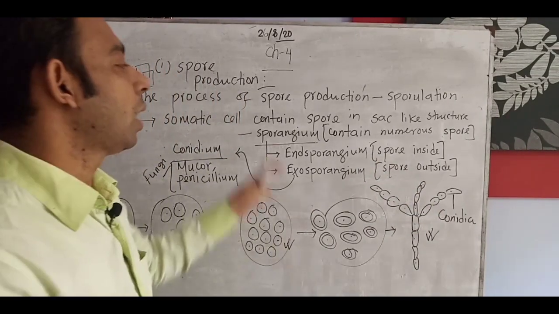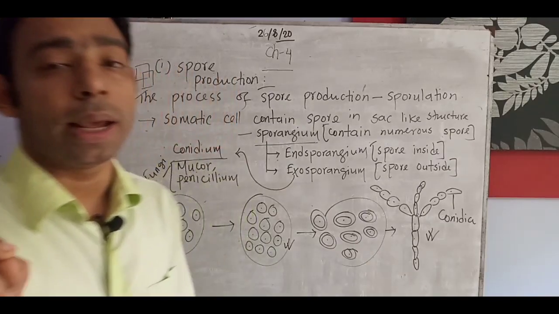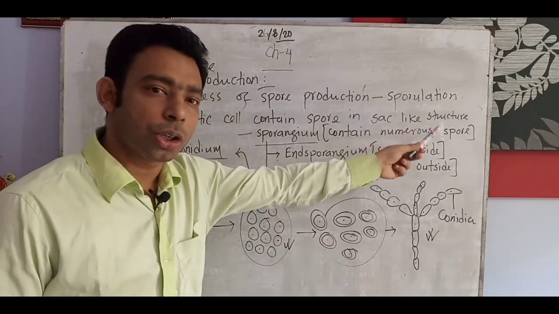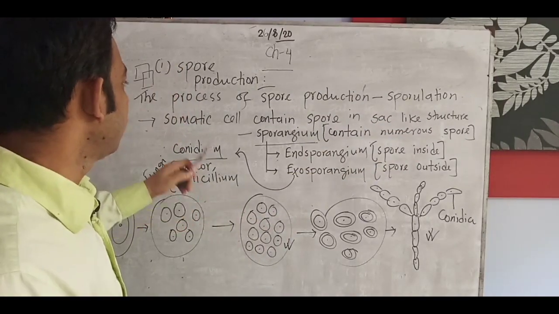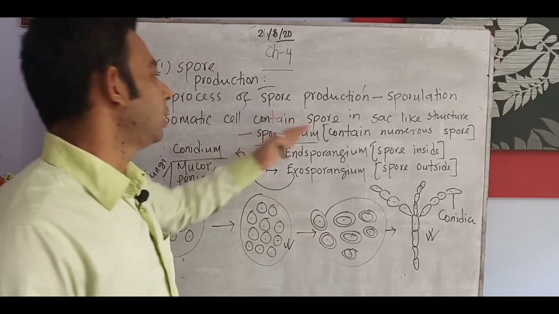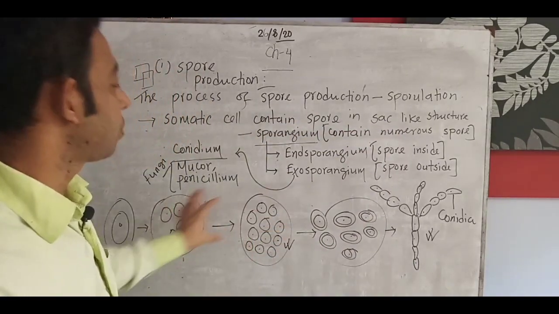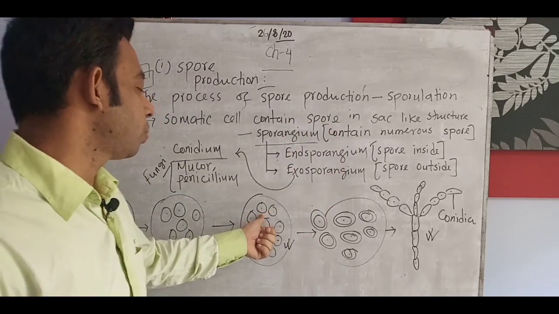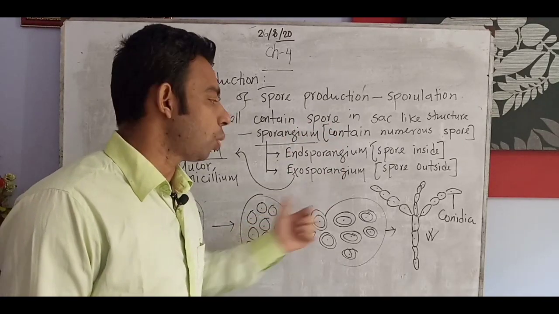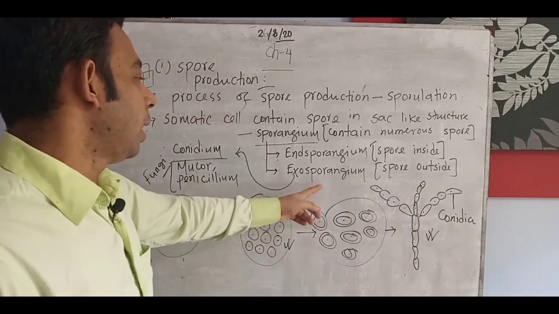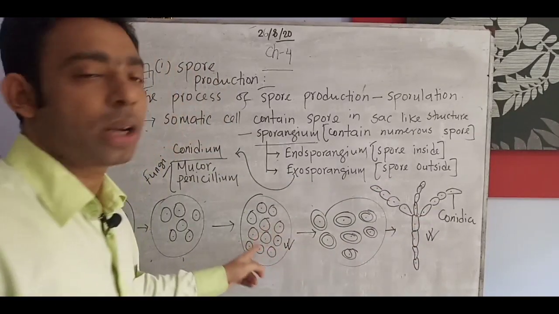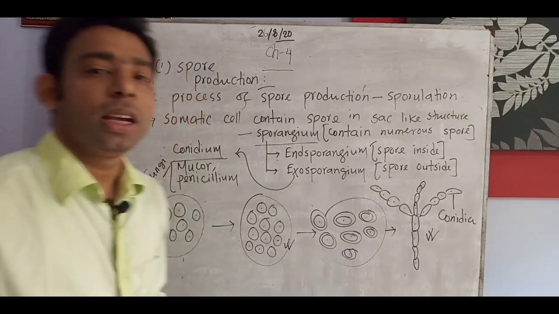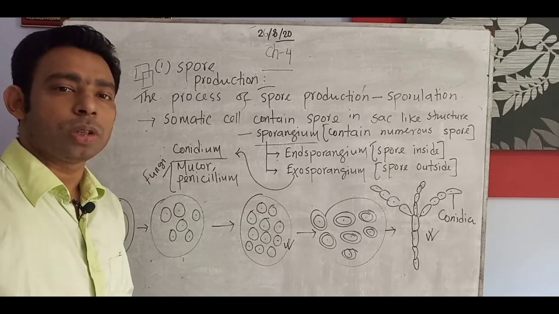Finally, once more, what we try to understand is that the process of spore production is sporulation. Remember it. A somatic cell means a body cell containing a spore in the spore sac, called a sporangium. It can be of two kinds: inside is the endospore, outside is the exospore, and the exospore can form conidia, not the endospore. By conidia formation, fungi like Mucor and Penicillium reproduce and produce new offspring.